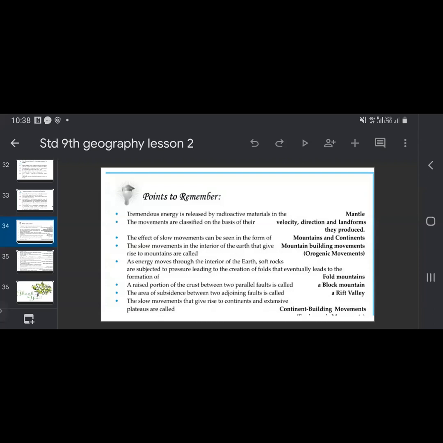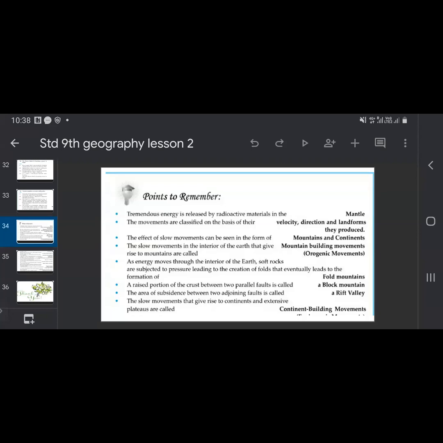Then the effect of slow movements can be seen in the form of mountains and continents. So what are the effects of slow movements? Mountains and continents are formed. Then the slow movements in the interior part of the earth that give rise to mountains are called mountain building movements. So mountains are formed, hence the name mountain building movements or orogenic movements.